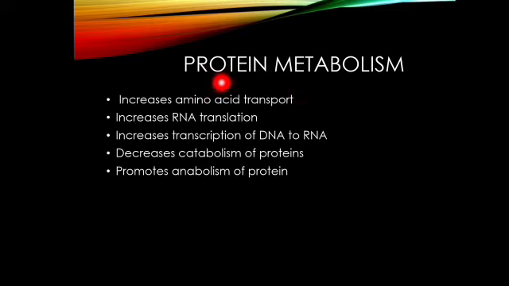How does the amino acid transport occur? Actually, the growth hormone directly enhances the transport of most amino acids via the cell membrane to the interior of the cells, as the amino acids are required for the translation, right? So that only it forms peptide, and this is how it will enhance the protein content in the cell. Okay, this is one way.